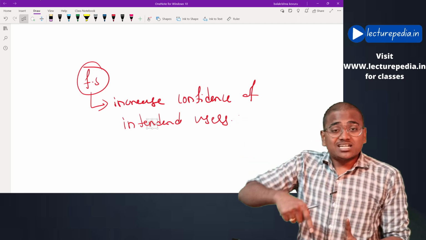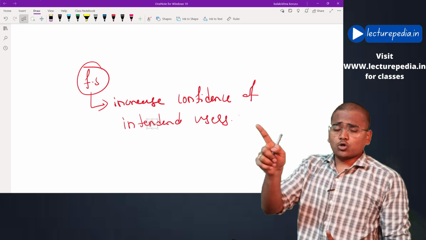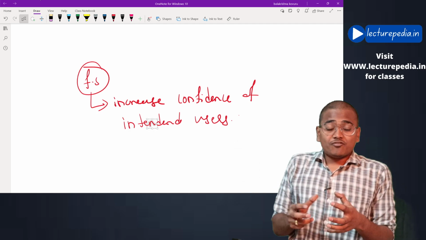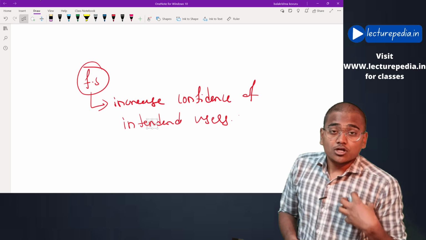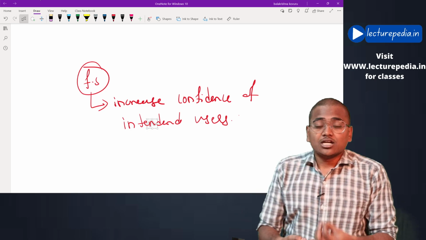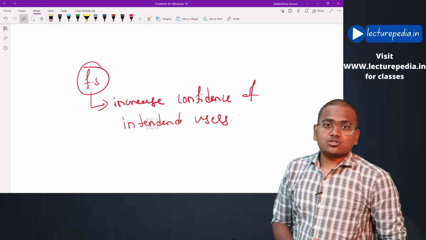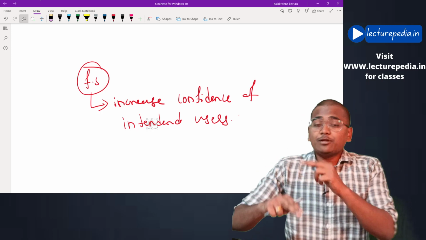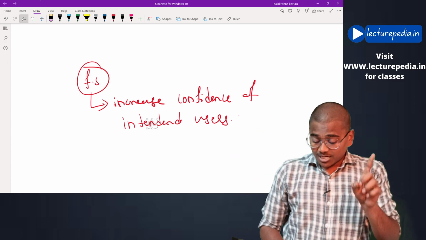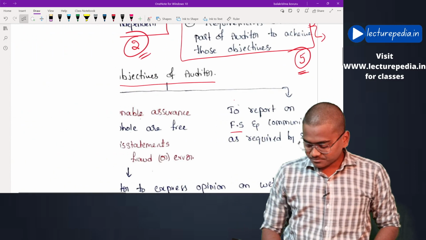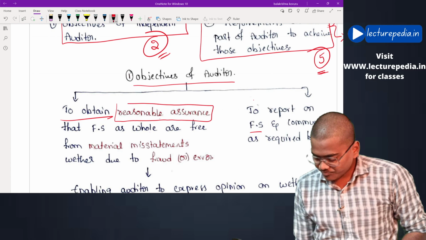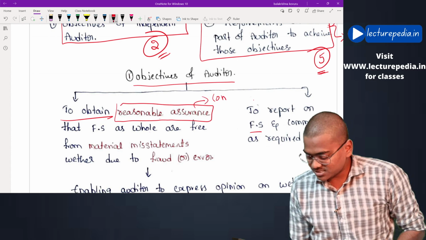Now, in order to increase the confidence of those external users, first of all, the auditor has to get confidence himself. First of all, the auditor has to get himself confidence on the financial statements of the entity. Only if he is able to get confidence on the financial statements of the entity, he will be able to give the report, and based on the report, the confidence of external users will be increased. Thereby the first objective is to obtain reasonable assurance. Assurance means confidence.